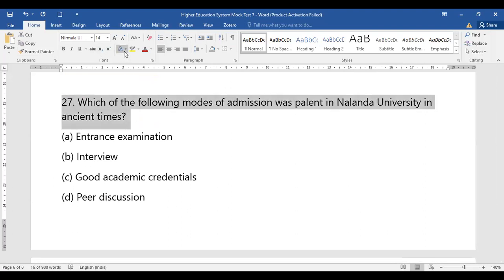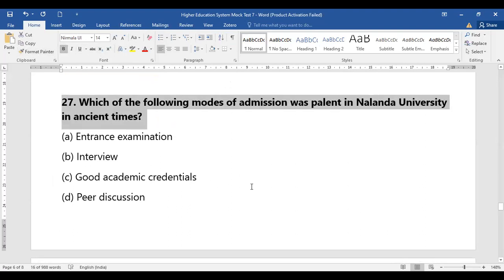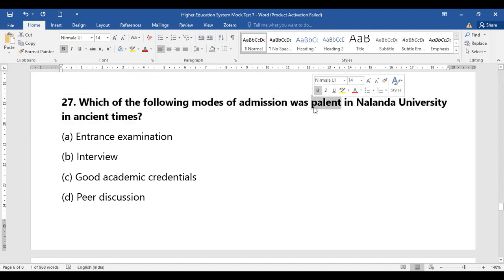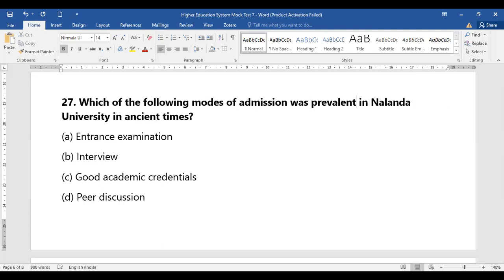Now, question number 27. We have done a little bit of this, but still we will understand it properly. Which of the following modes of admission was prevalent in Nalanda University in ancient times?